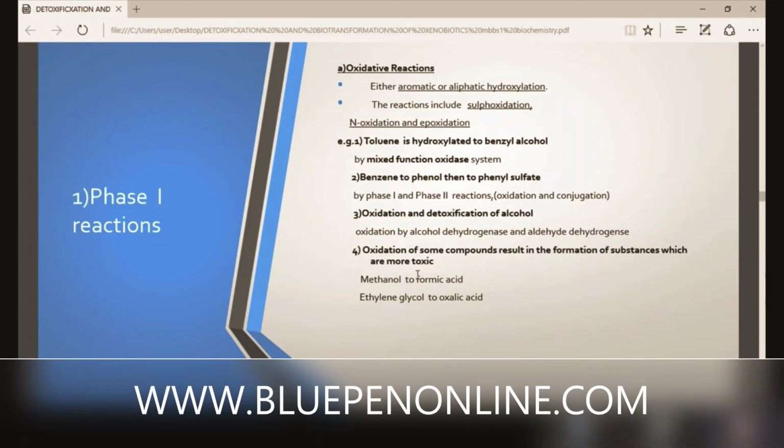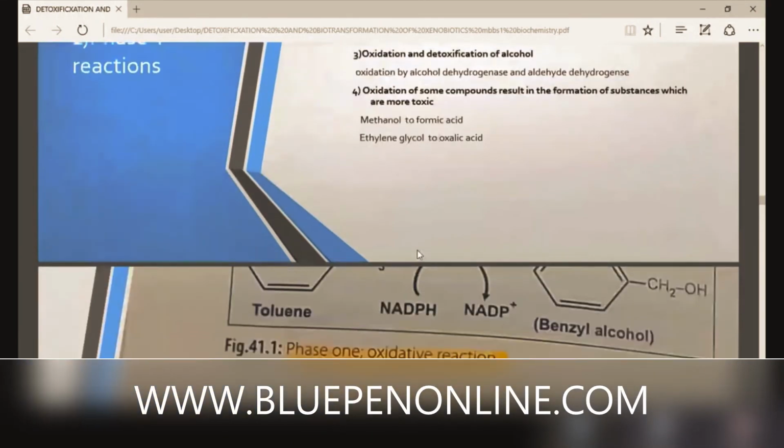Just revise in mind, which are the four types of oxidation. First one, mixed function oxidase oxidation. Second one, oxidation and conjugation together. Then oxidation with the dehydrogenase enzymes, alcohol dehydrogenase and aldehyde dehydrogenase for the detoxification of alcohol. Fourth point, in some cases after detoxification it is converted to a more toxic substance. Then we discuss through the diagrams.